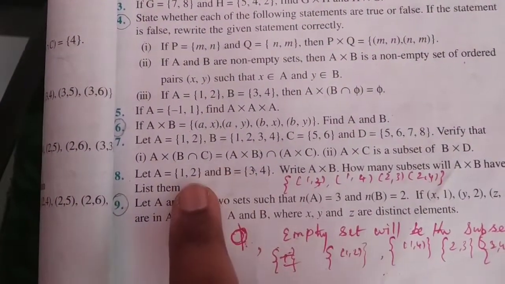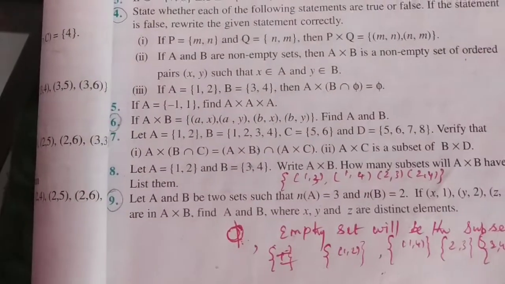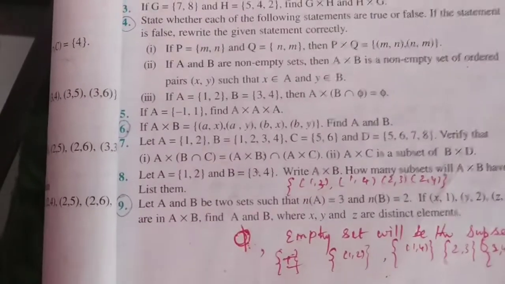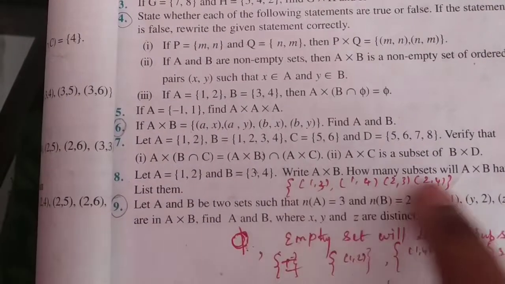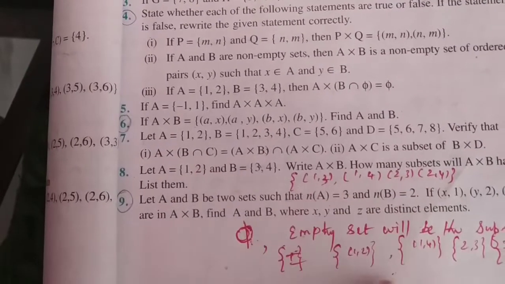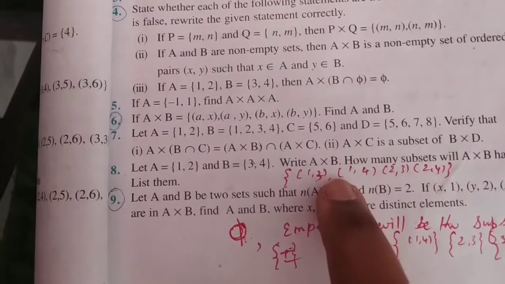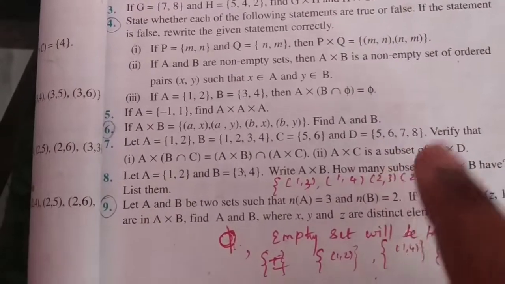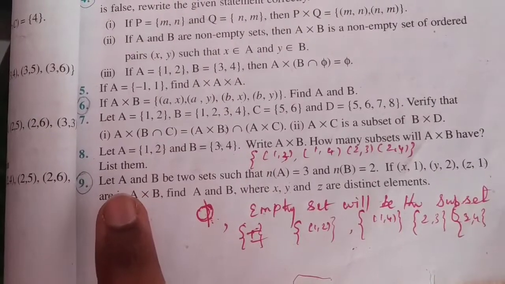First you will be finding what is A cross B. After that you will be finding the subsets. A subset is nothing but a set within a set. A set may contain an element, or may not contain an element; if it does not contain an element, it is an empty set. If it contains elements, they should be there in this A cross B, in this whole set. So if (1,2) is there in the set, it is a subset. (1,4) is there in the set, so it is a subset. Likewise you need to frame how many subsets it may have. If you have any doubt, you ping me personally.